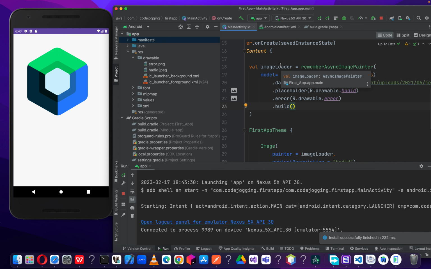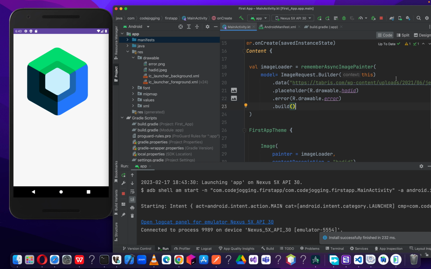Yes, I hope you realize that we first loaded the Hadid, and when we were able to finish fetching the image from the cloud, then we updated the Hadid to the image that we fetched. Okay, so now let's look at the point where the image doesn't exist.